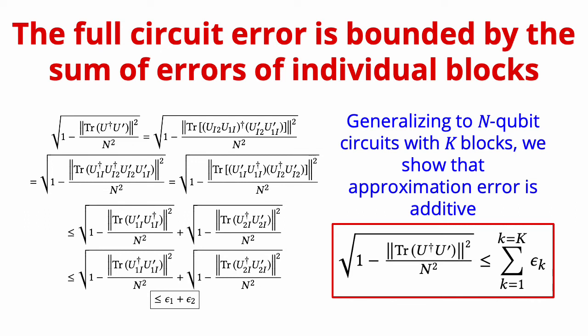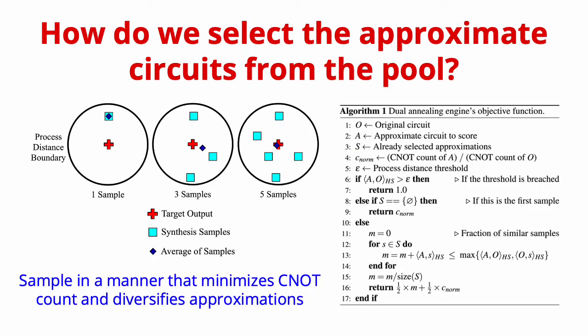But this leaves us with ample room to down-select blocks, as synthesis generates hundreds of approximations for each block, so we need to carefully select among these approximations. We achieve this by meeting 2 criteria. The first is that our overall goal is to ensure that the number of CNOTs in the selected approximations is minimized. The second is that we want to select approximations such that their output is close to the output of the original circuit. Because we want the number of CNOTs to be minimized, our approximations have to be coarse, and we need to select multiple approximations in a manner that their average mimics the output of the original circuit.